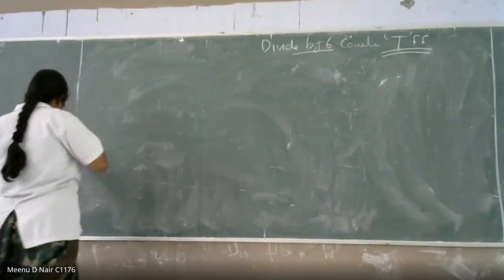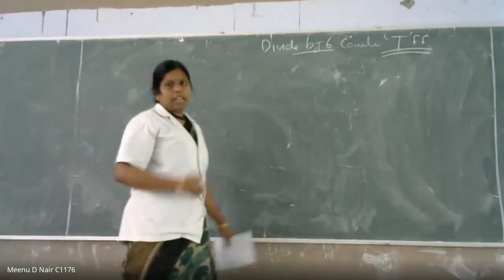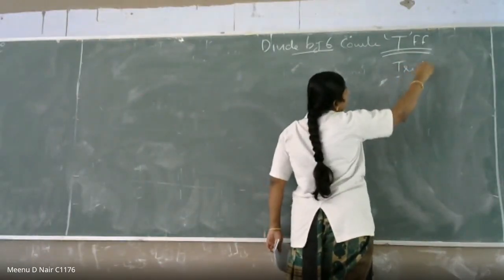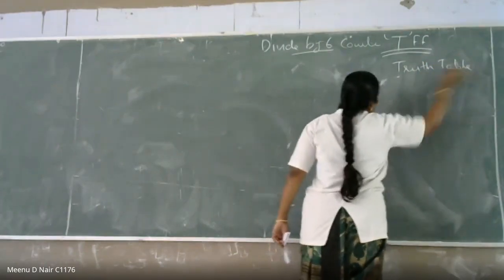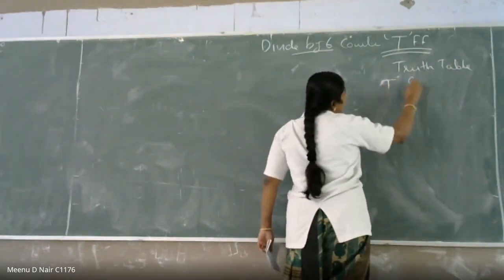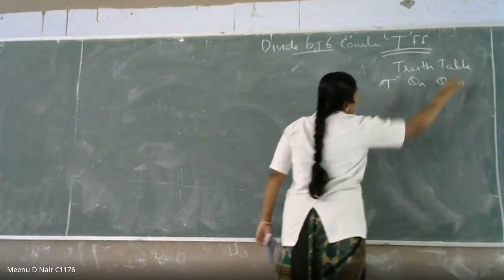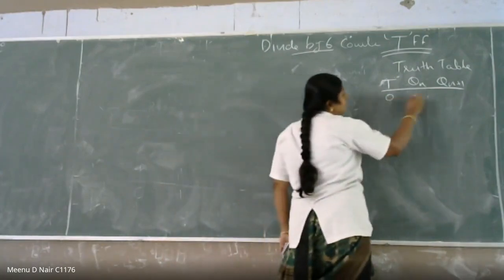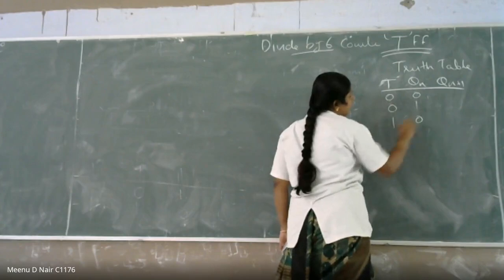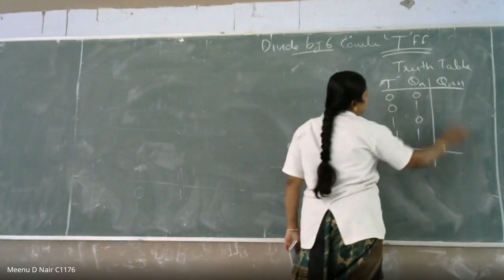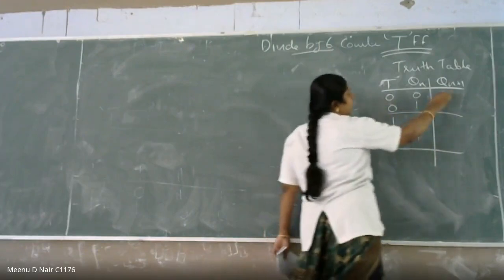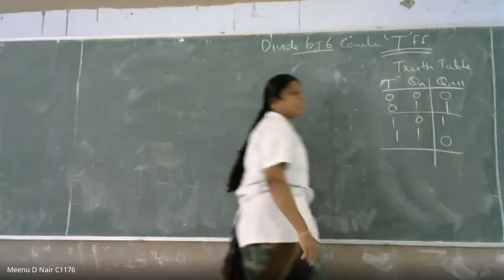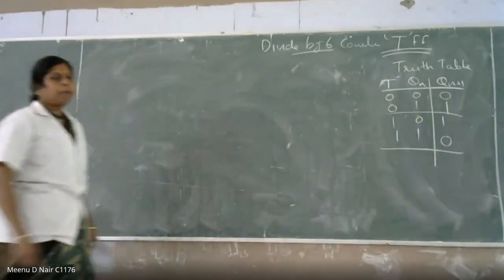So here, they are asking for T flip-flop, right? So first we will write the truth table of the T flip-flop. The truth table is nothing but T input and Qn plus 1. Whatever be the question, you just write the truth table, then it will be fine. So this is 0 0, 0 1 condition, 1 0, 1 1 condition. If the input is 0, there is no change in the next state, and if it is 1, you are getting the toggled output. Okay, 0 1 1 0. This is your T flip-flop truth table.